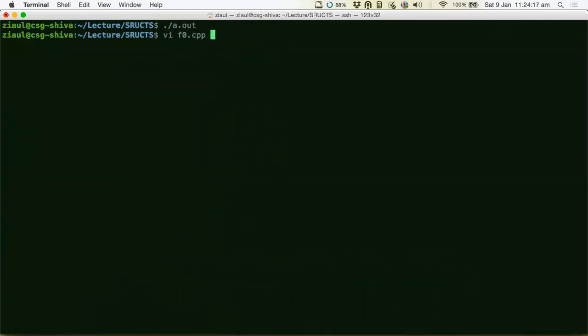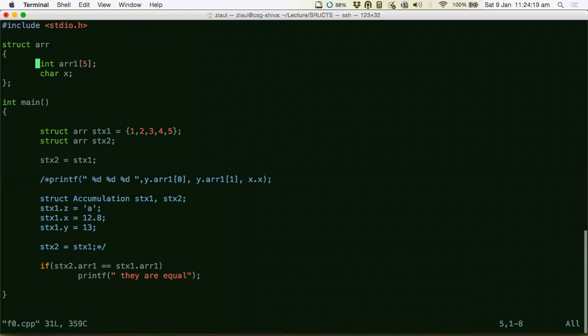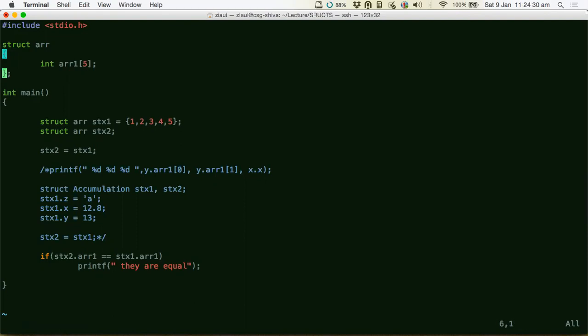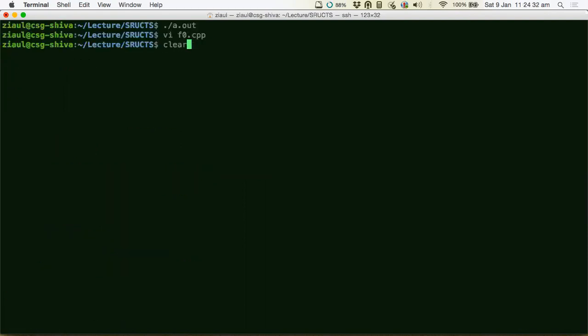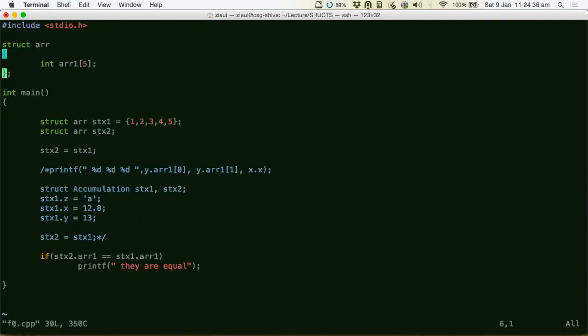But then they are not equal. Why are they not equal? The character is not initialized. So let's do one thing. Let's remove the character now. Who wants the character? See, this thing did not happen. This equal to. Even though there was no complaint from the compiler, this equal to assignment did not happen. I think somehow, this is valid, but then